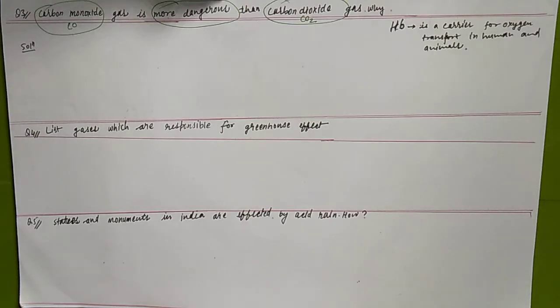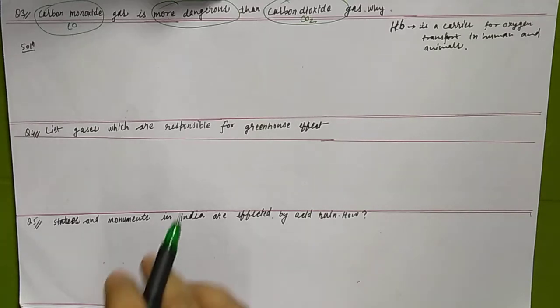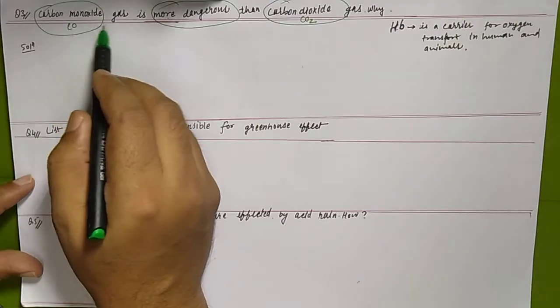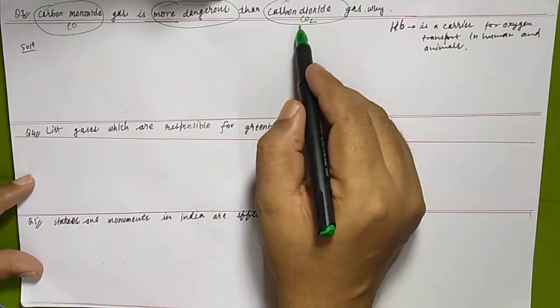Hello, good evening, friend. Today I'm going to explain a few more problems of environmental chemistry. Let us see problem number three. They are saying that carbon monoxide gas is more dangerous than carbon dioxide gas.